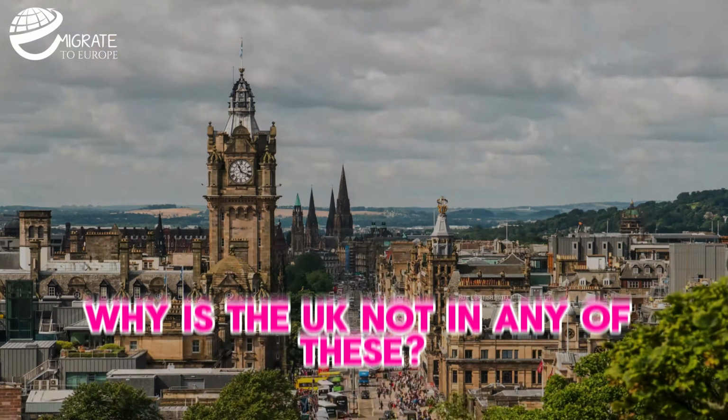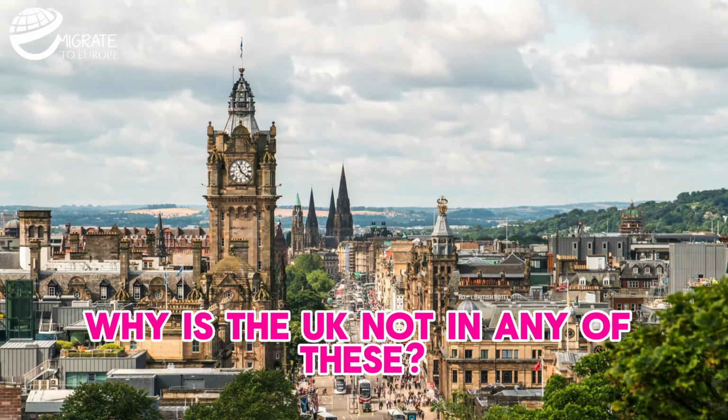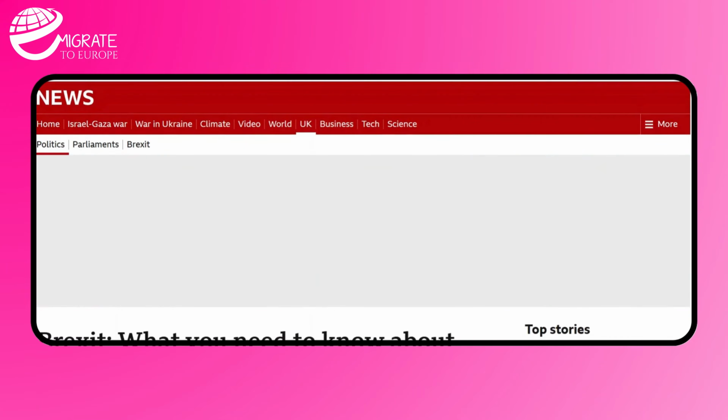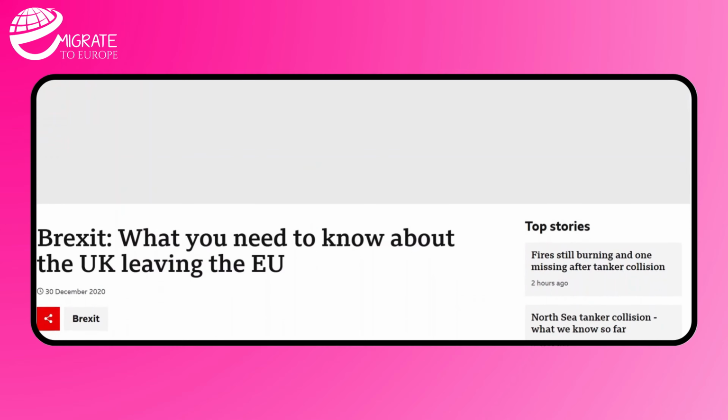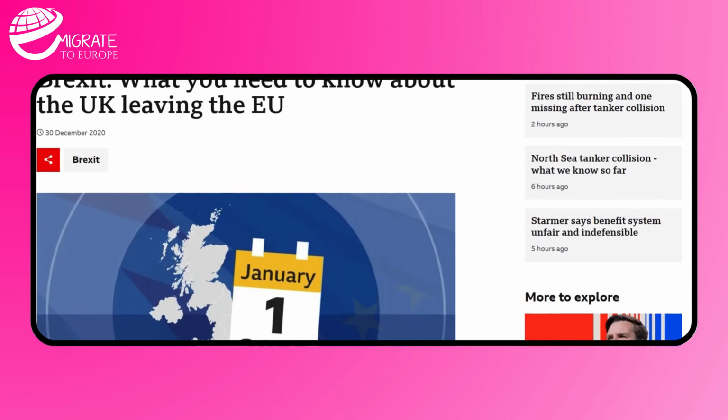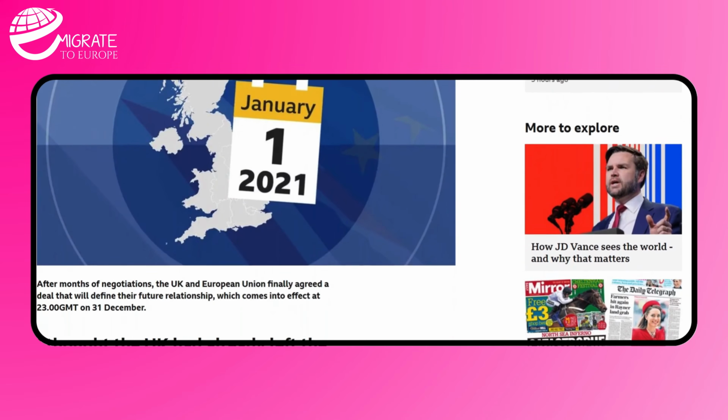Another question: why is the UK not in any of this? The UK left the EU in 2020, called Brexit. It was never in Schengen and is not in the EEA anymore. So travel and trade rules are different now.